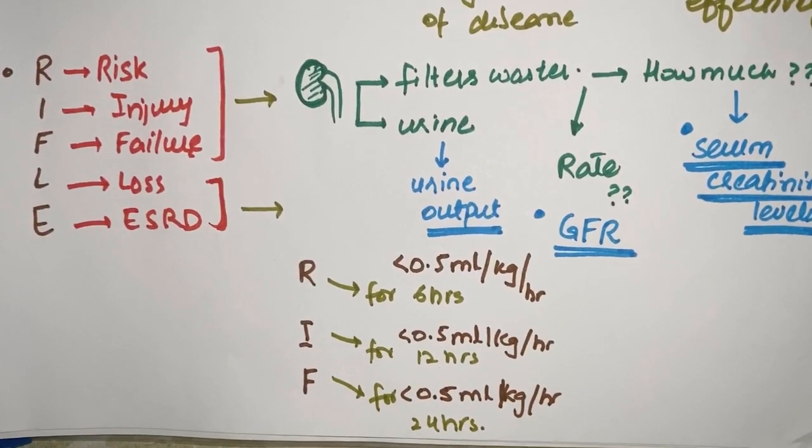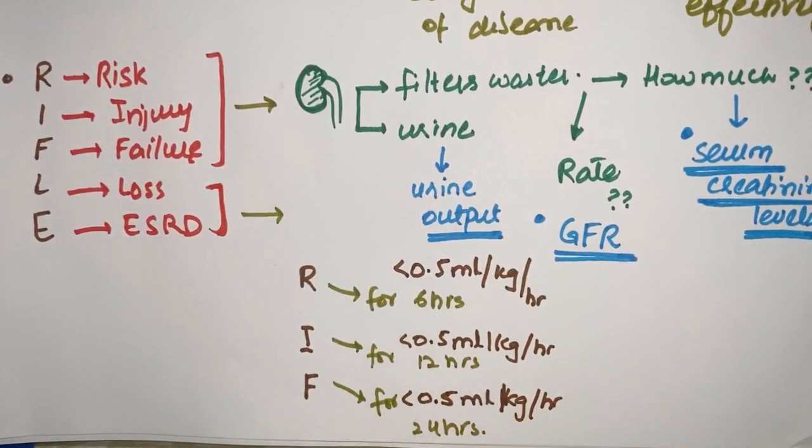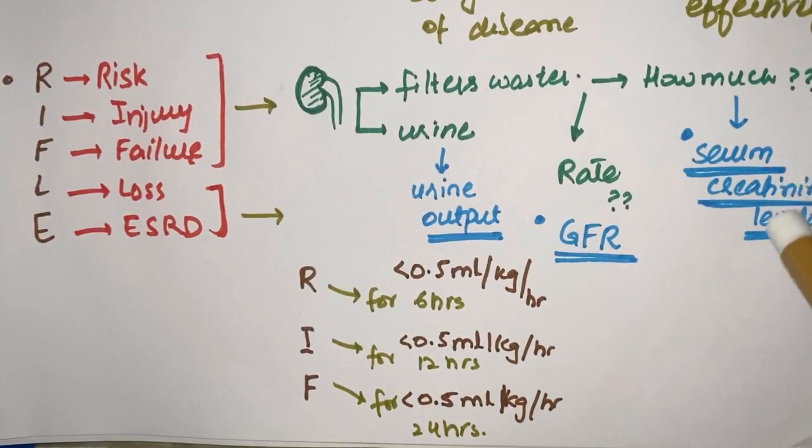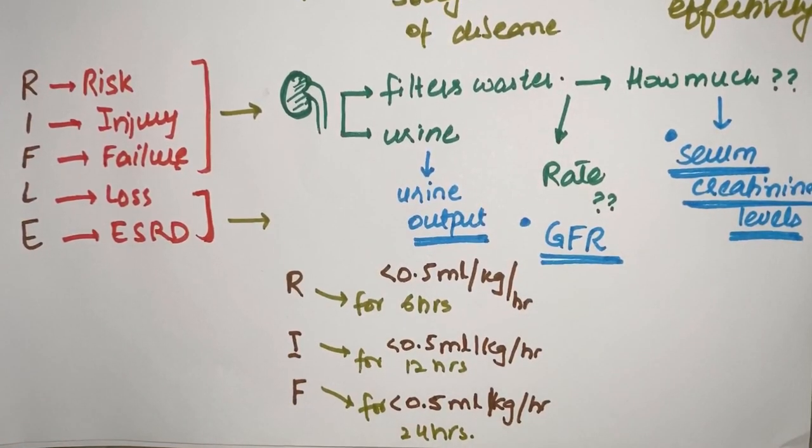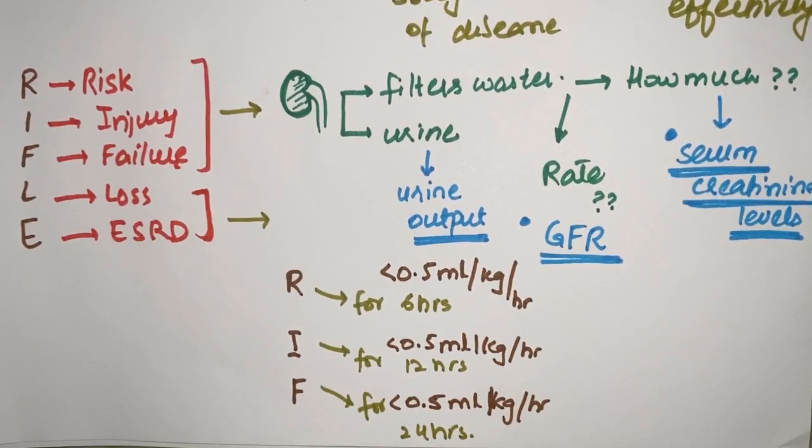Fine. Now take this 0.5 for determining the levels of the serum creatinine. Listen carefully. Now we know that creatinine is basically a waste product that is filtered and secreted by the kidney. What is secretion? It is taken up from the blood and excreted in the urine. So its value is very low in the blood, of course, because we have to excrete it out.